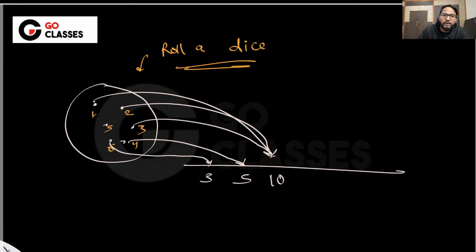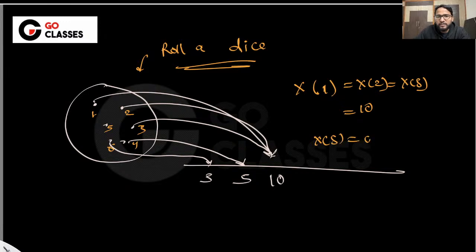So it maps 1, 2, 3 to 10, 5 to 0, 6 to 3, and 4 to 5. Suppose this is my mapping, and it is given to me.